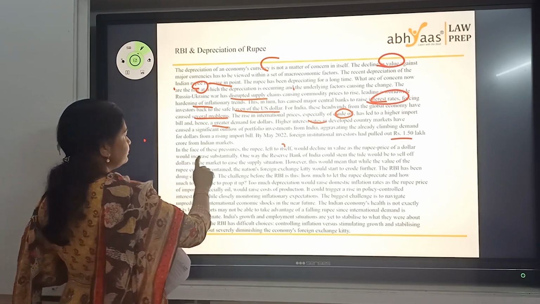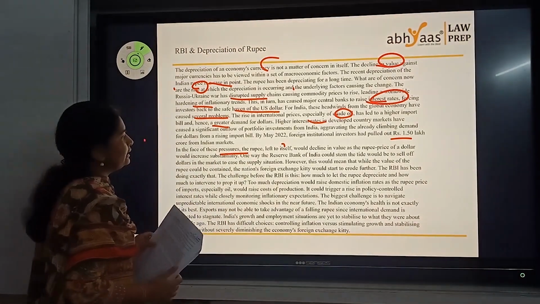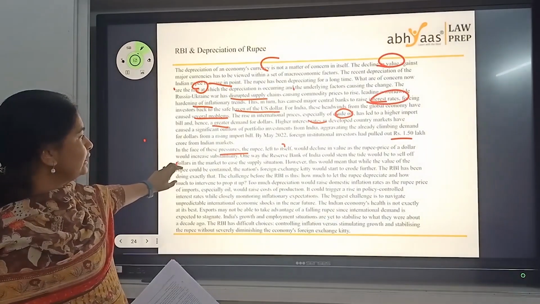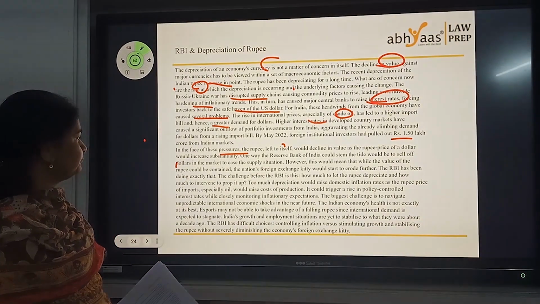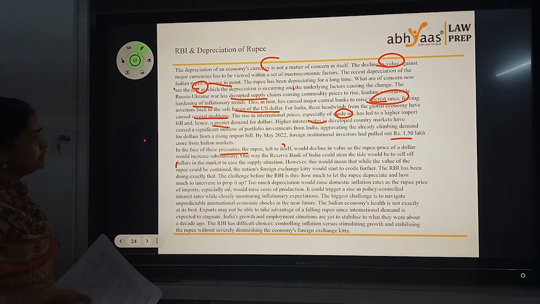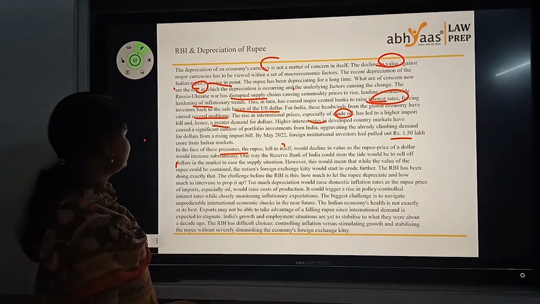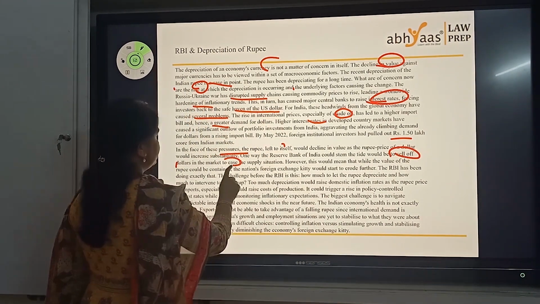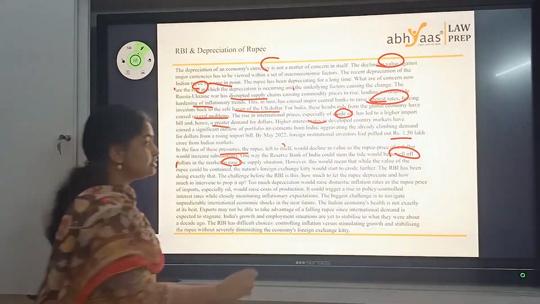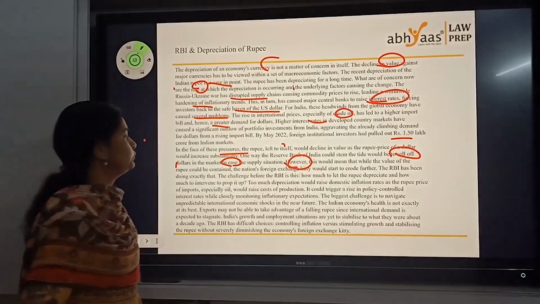Next one. In the face of these pressures, the rupee left to itself would decline in value as the rupee price of a dollar would increase substantially. One way RBI could stem the tide would be to sell off dollars. So one way is they could sell off dollars to ease the supply situation. However, now that's the transition word again.